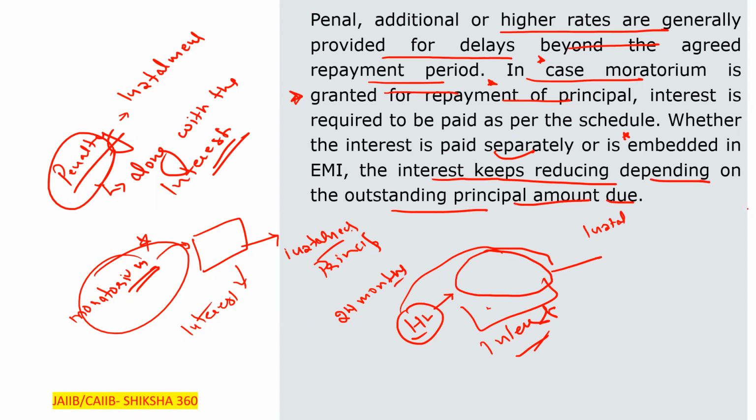So the interest is to be charged on which amount? On the principal amount or on the remaining amount? Clear? So here the interest is to be charged on the remaining amount, not on the principal amount. Okay, so this is how they will ask these things in the examination.